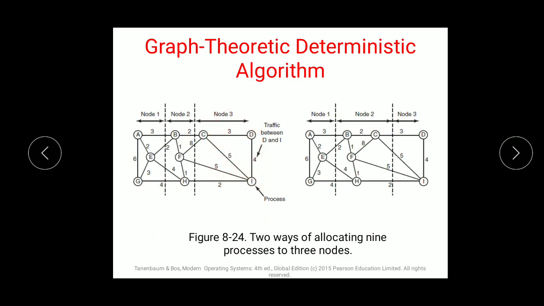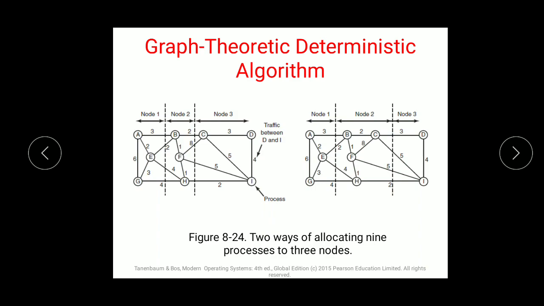The total network traffic is the sum of the edges intersected by cuts. So wherever there is a cut, that is intercommunication, that will be the total traffic. The cuts are shown by dashed lines, totaling 30 units. And in the second part, a different partitioning shows that only 28 units of network traffic occur. So by dividing it differently, somewhere nodes are being disjointed, and because of which it goes from 30 units to 28 units.